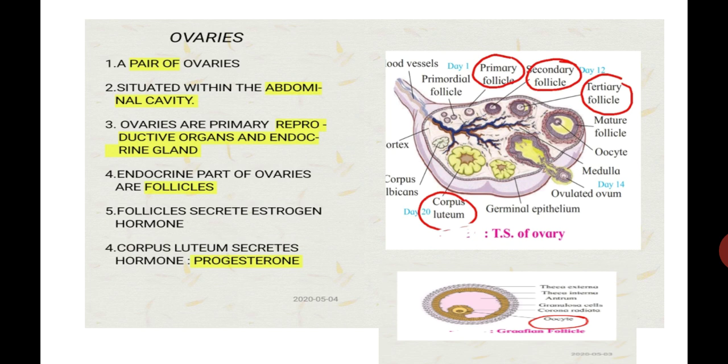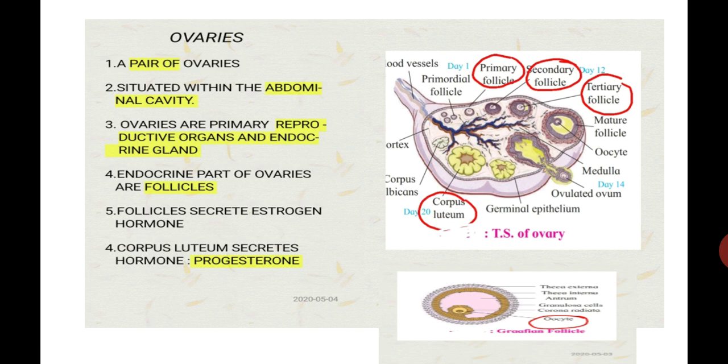Now student, see the Graafian follicle, diagram number 2. In that Graafian follicle, the oocyte is present. After maturation, this Graafian follicle comes towards the surface of the ovary and bursts. Because of the bursting, the oocyte inside gets released.